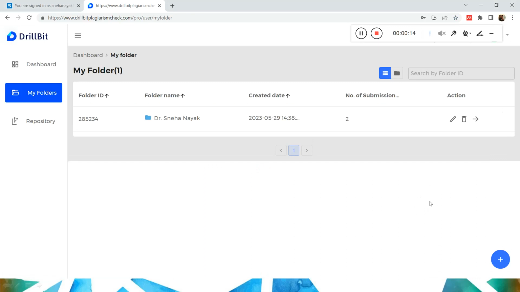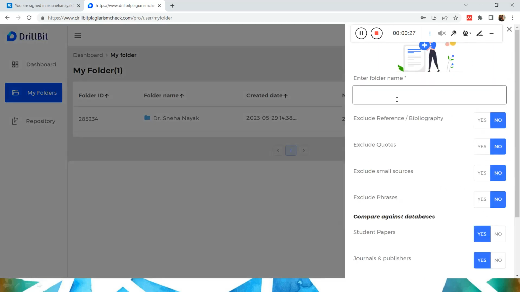So once I sign in, you can see the things here. I've already created a folder. Initially when you open this, your folder would not be created, so you can use this plus symbol. Once you press this plus symbol, you can create a new folder. Let me create one and show you.